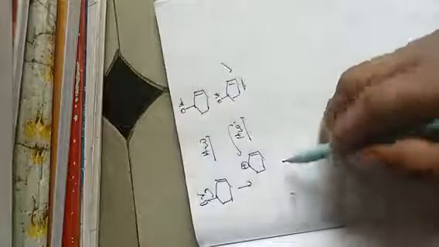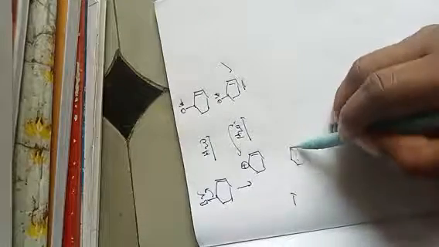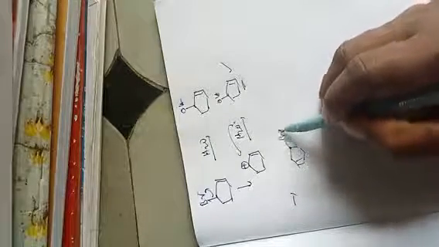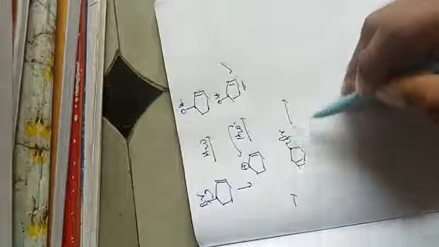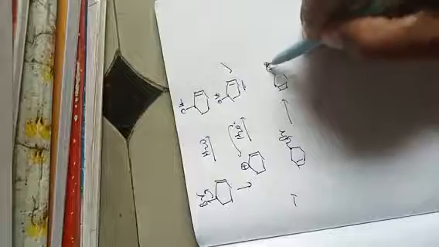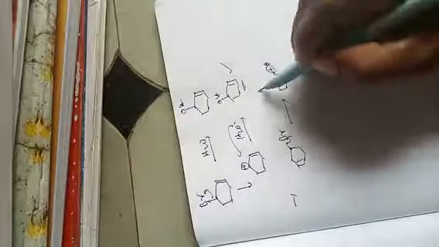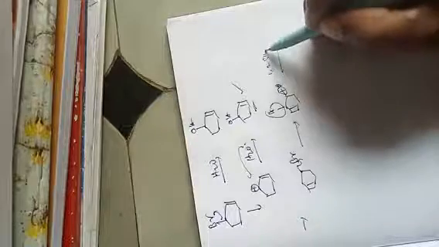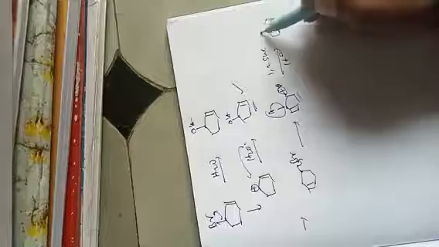And even rearrangement is also possible. For example, you can see here Br is there. Once this Br breaks, it will form a carbocation here, but because of a 1,2 hydride shift, it converts to an allyl carbocation, then H2O, and it leads to this product.